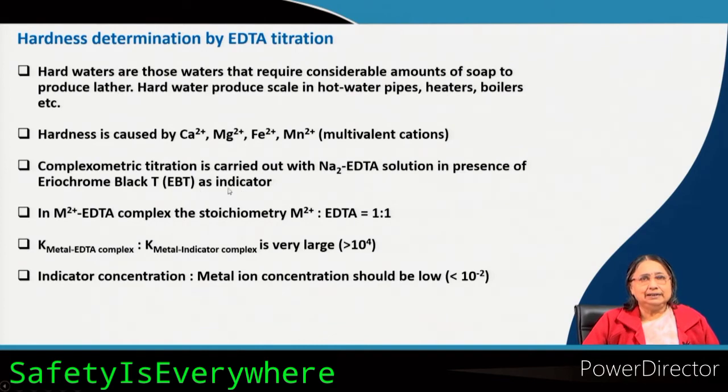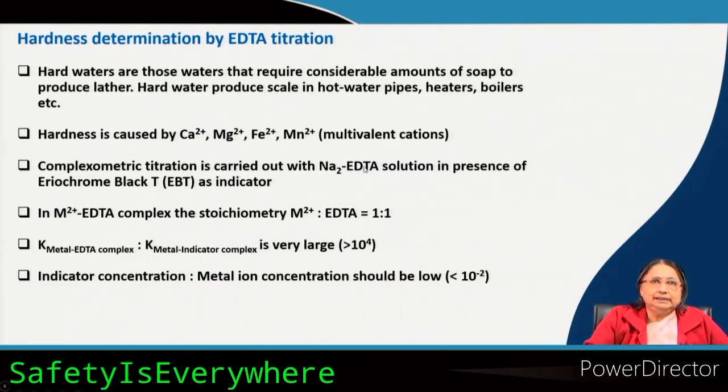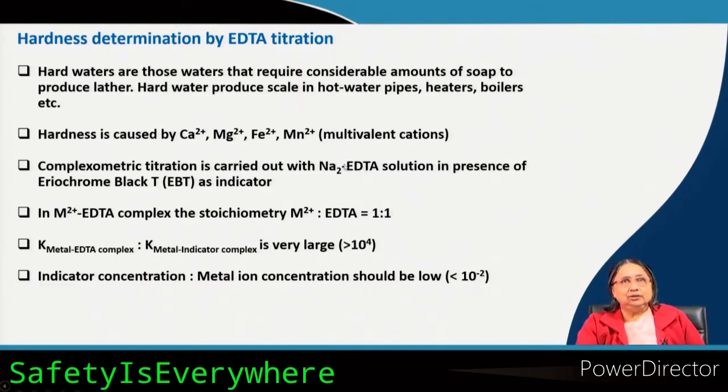Now, what color do we see initially? It is the color of the complex formed between a few of the calcium and magnesium ions with the EBT. That means EBT has blue color, but when it complexes with calcium and magnesium ions, then it becomes rose red color. So, initially in the start we see the rose red color. We start with EDTA. Now, what will happen? Titration is started with EDTA. EDTA is a very good complexing agent. So, it complexes with the free calcium and magnesium ions present in the conical flask, that is, the sample water.